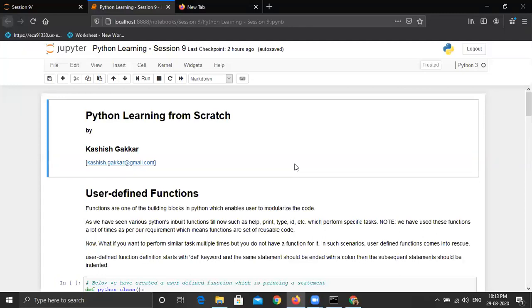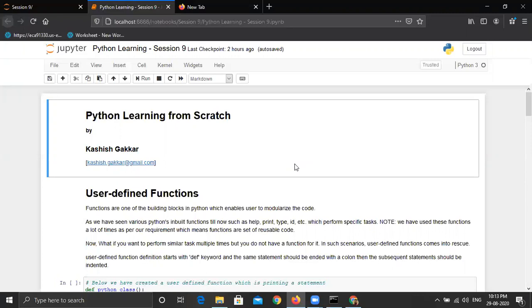And the print function, as you can see, we have used everywhere, till the last session. Similarly, the user defined functions that we will be creating are also reusable code. We can use these anywhere in any program if you want to achieve similar functionality.